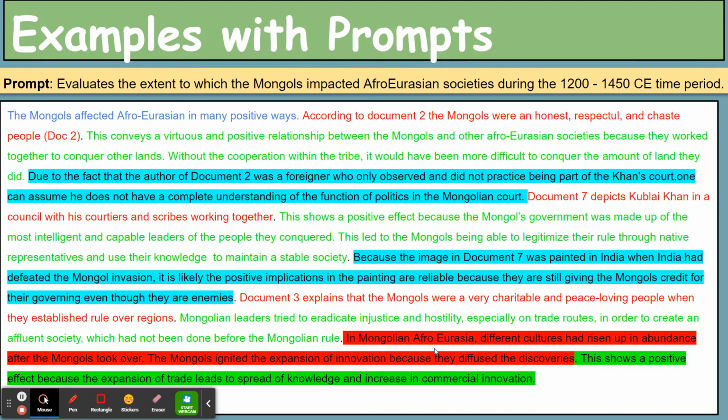Now, this is her piece of outside evidence that we're going to read here at the bottom. This information is not in the documents. Okay, and she cites it, and then she explains again why it supports her opening statement. She says in Mongolia and Afro-Eurasia, different cultures had risen up in abundance after the Mongols took over. The Mongols ignited the expansion of innovation because they diffused the discoveries they made. This shows a positive effect because the expansion of trade leads to the spread of knowledge and increase in commercial innovation. It's a great body paragraph.